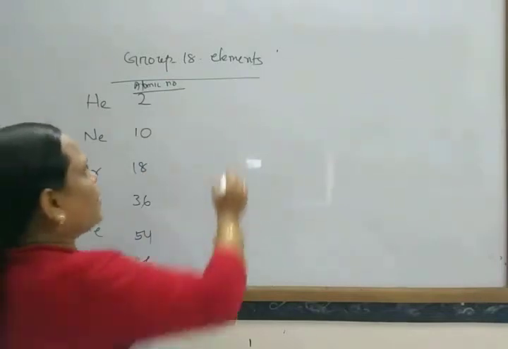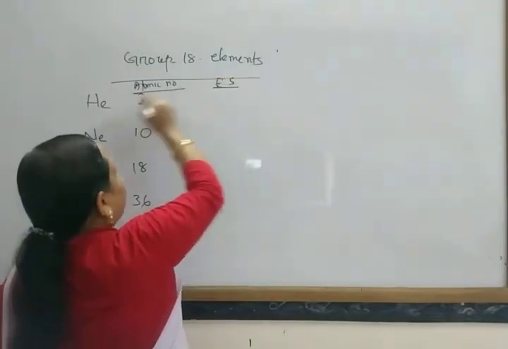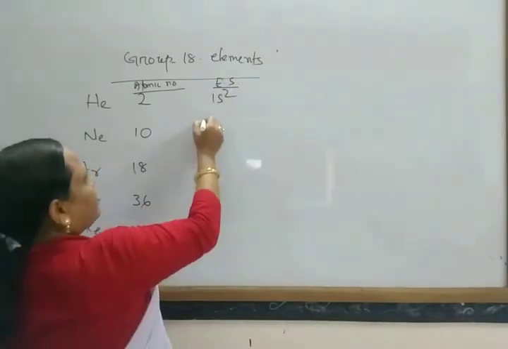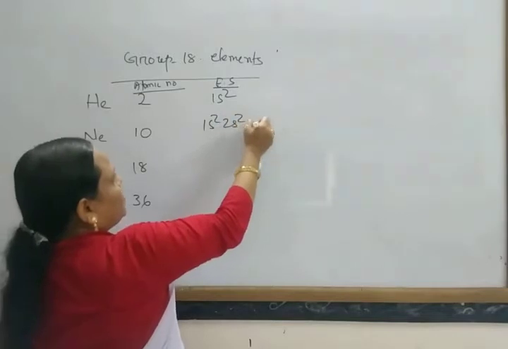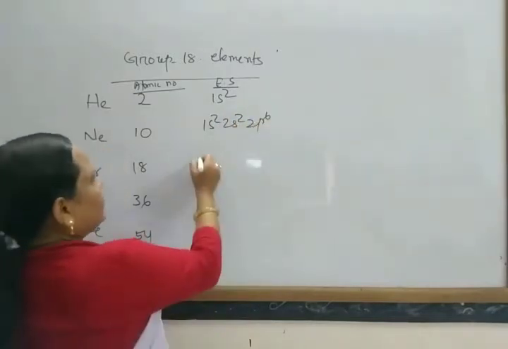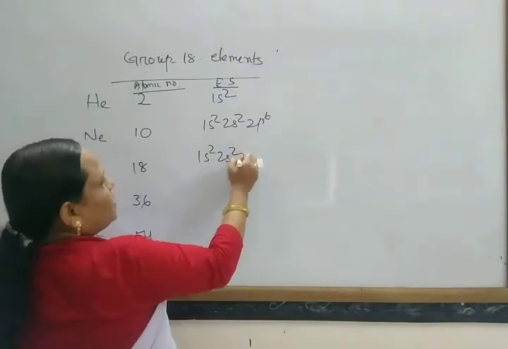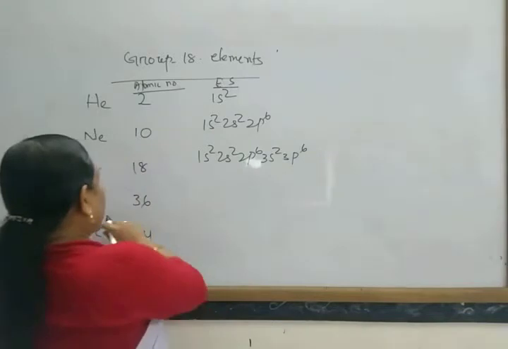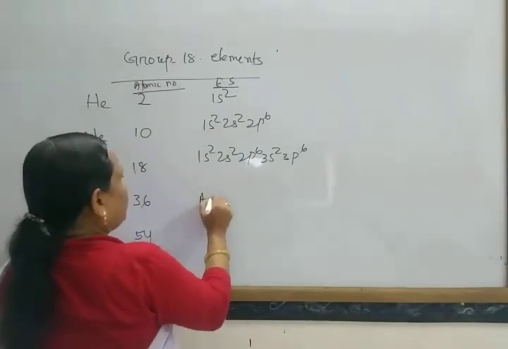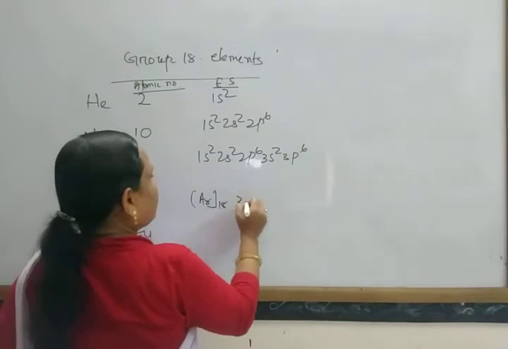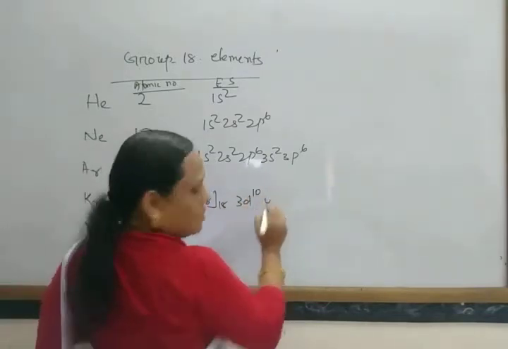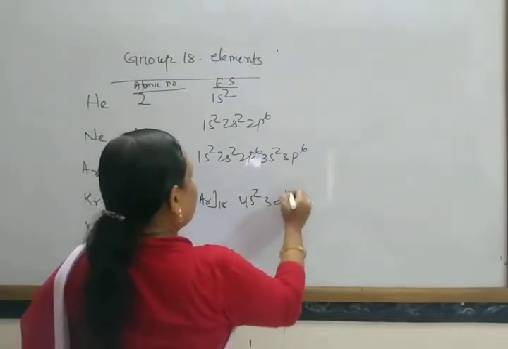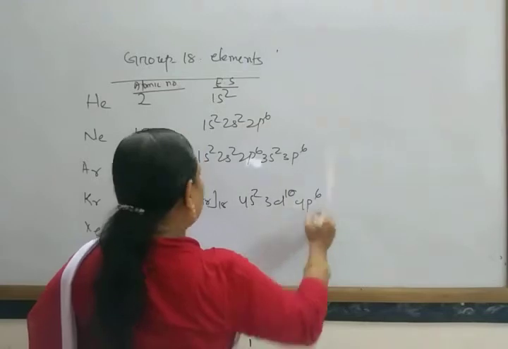And what are their electronic configurations? Helium has 1s2, and neon has 1s2, 2s2 and 2p6. Argon has 1s2, 2s2, 2p6, then 3s2, 3p6. Krypton has after argon 18, then 3d10, 4s2, 4p6.